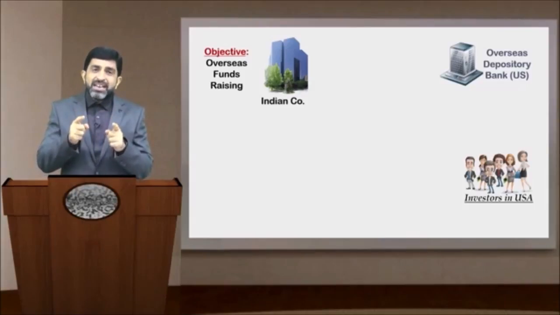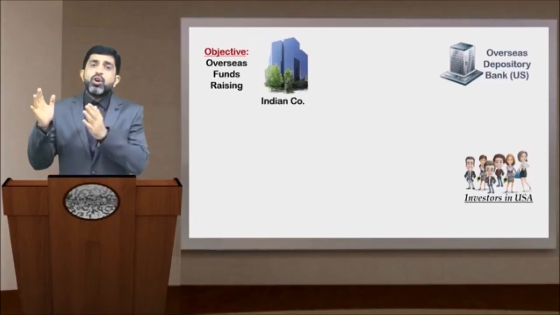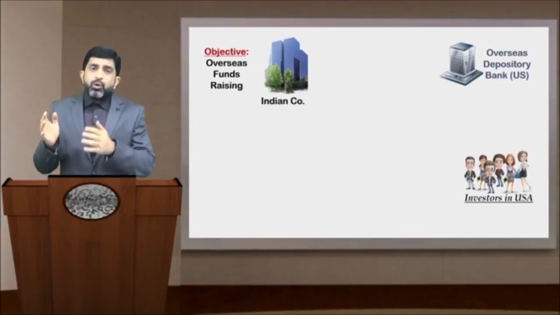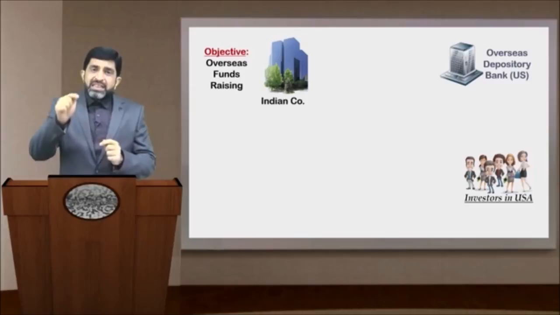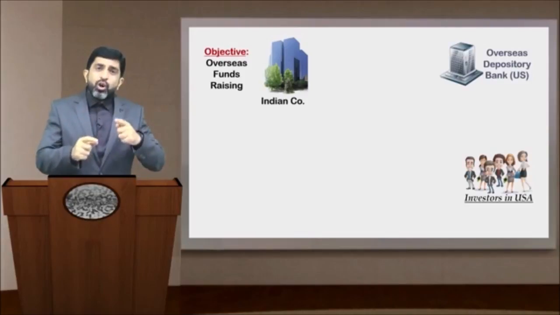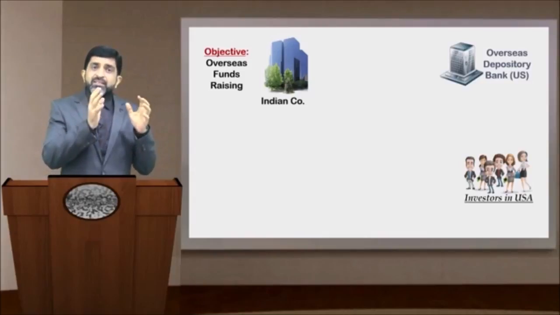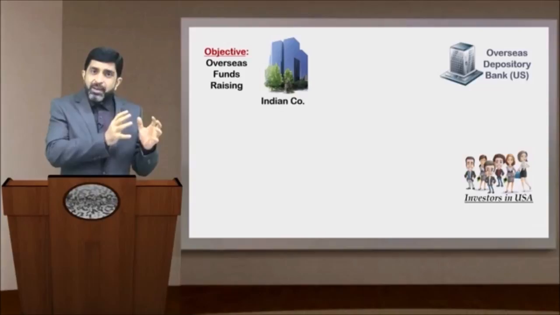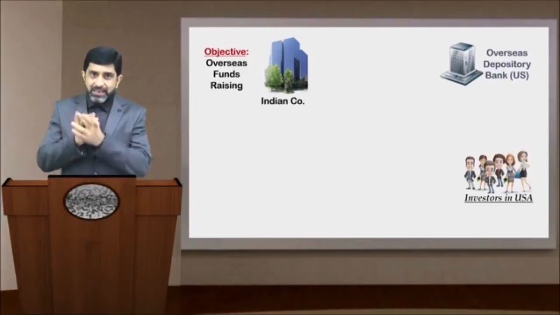This domestic custodian, the word domestic again is used from the viewpoint of the Indian company. So that means that the domestic custodian is going to be located in India. This domestic custodian is going to be the agent of this depository bank located in the US. That means the overseas depository bank, as its agent, would have appointed a domestic custodian in India.